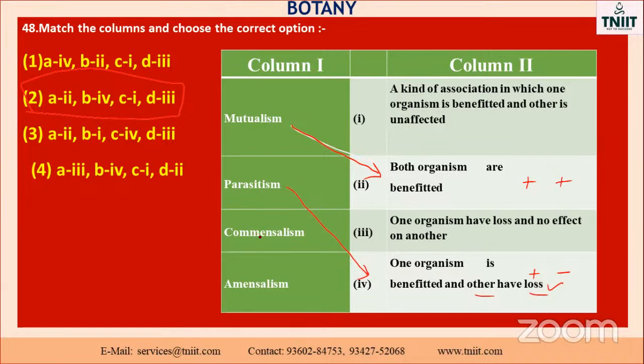Commensalism. Here also, what happened? Both are beneficial only. What they have given in C is 1: a kind of association in which one organism is benefited and the other is unaffected, but they also wrote beneficial for both. So both are beneficial, X. Okay, commensalism. The last one is amensalism. One organism has a loss and there is no effect on the other. Okay, this is amensalism.